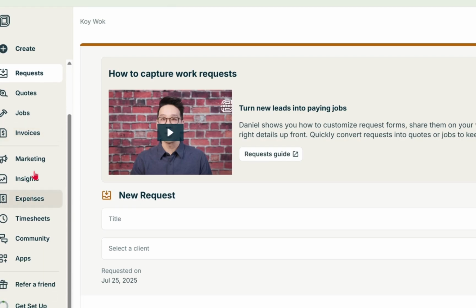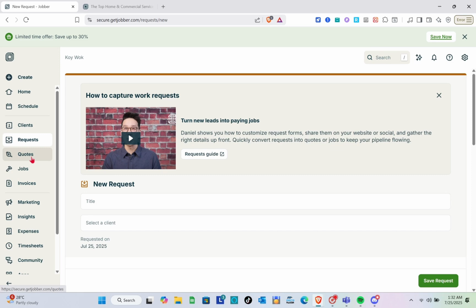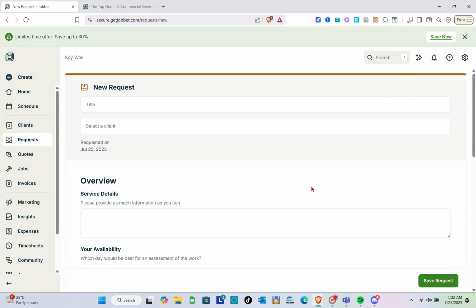So here on the left side, we also have the other settings. So we just have to explore this one by one. The most important thing is your schedule. So you can put the job, you can add your client, and then you can add an instruction for your employees. So that's it for this video.